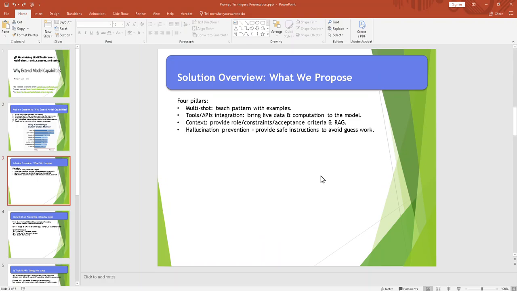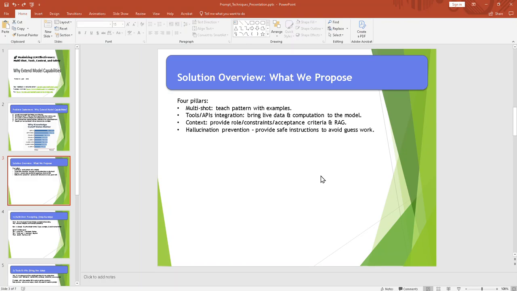We are going to look into 4 different techniques. First one is multi-shot. We will provide different patterns and examples and then ask the questions. The second one is tool/API integration, and then we ask different questions. In a way, we will be helping the model by providing additional services. So we tell the model, if you need, you can consume these services to get the answers. So in a way, the overall model capabilities will be increased here.